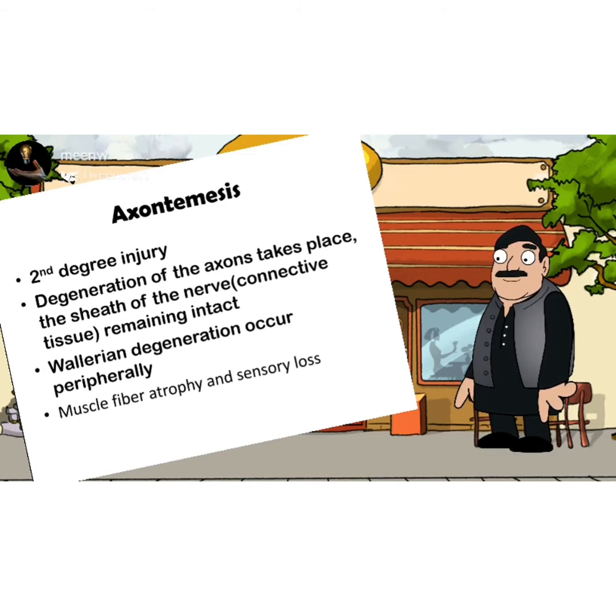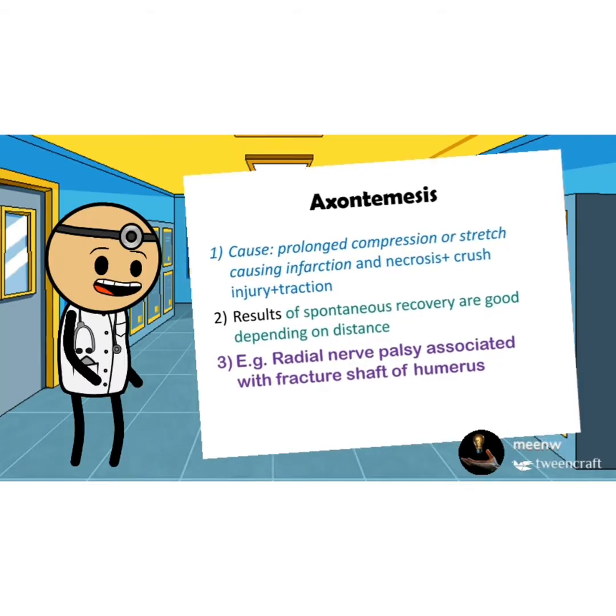In axonotmesis, Wallerian degeneration occurs peripherally. We will discuss Wallerian degeneration in another video. In axonotmesis, muscle fiber atrophy is observed along with the sensory loss. Causes of axonotmesis are crush injury, traction, prolonged compression or stress that causes infarction or necrosis. Infarction or necrosis is basically death of body tissue, resulting from inadequate blood supply. An example of axonotmesis is radial nerve palsy that is associated with fracture of the shaft of the humerus.